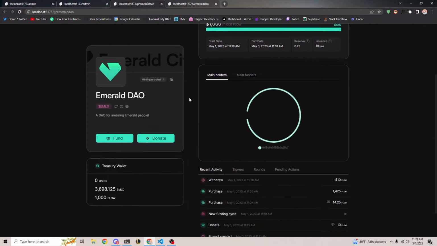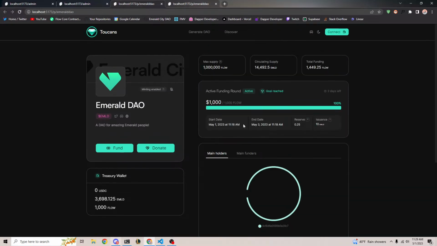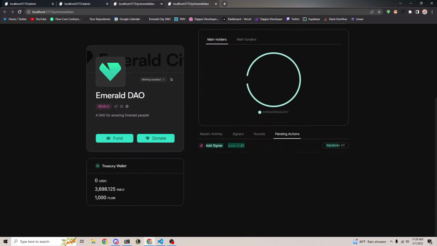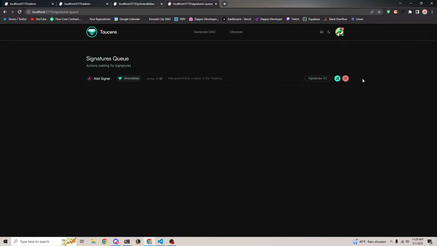And what's also pretty cool is if we go to the main page of the project, there's a pending actions tab. So everyone in the community can actually see that this is currently being decided on. So boom, right? 1 out of 2 signatures has currently signed, and 1 more is needed. All right, so from this new person, we can see they have a notification here. And if we go to pending actions, you'll see they can see that something is awaiting their signature.